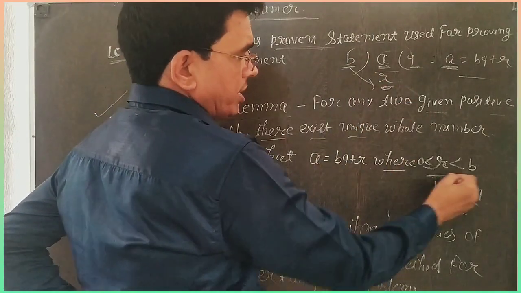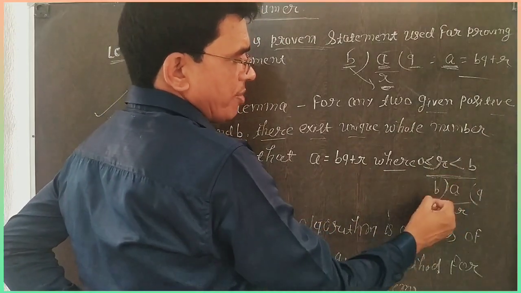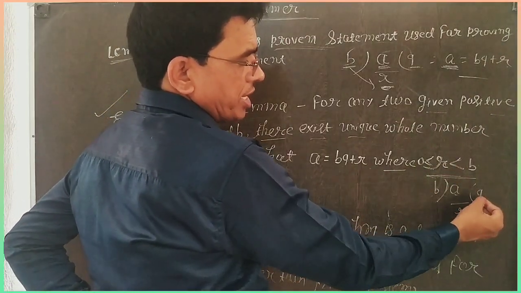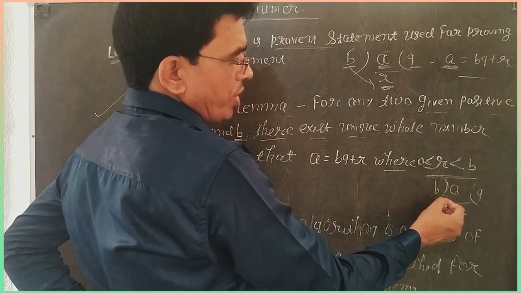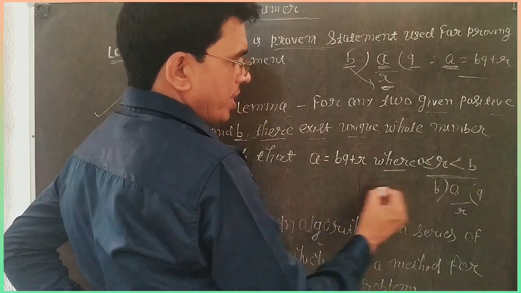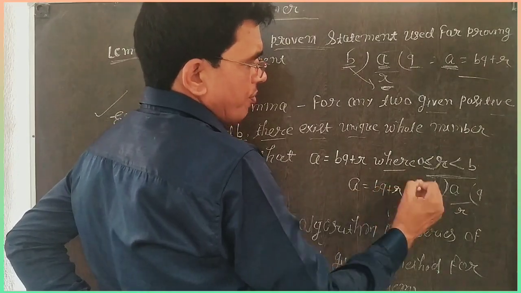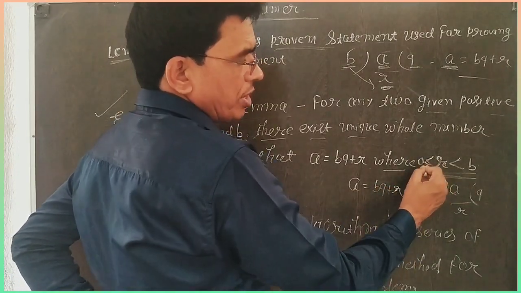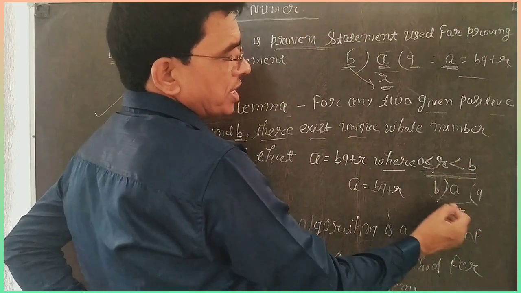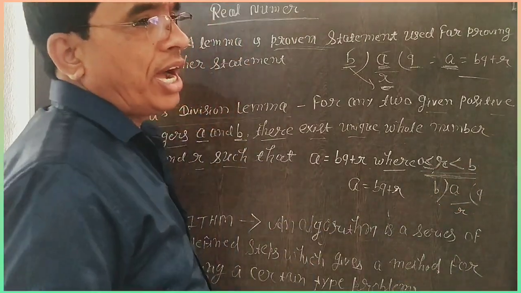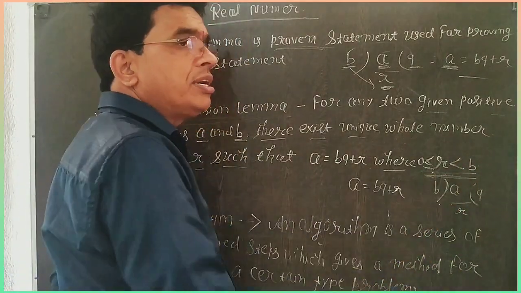So here, when a is divided by b, we get quotient q and remainder r. It is a unique relation between them, and that relation is a is equal to bq plus r, where r is greater than or equal to 0 and less than b. That means sometimes r may be 0, otherwise it is less than the divisor.